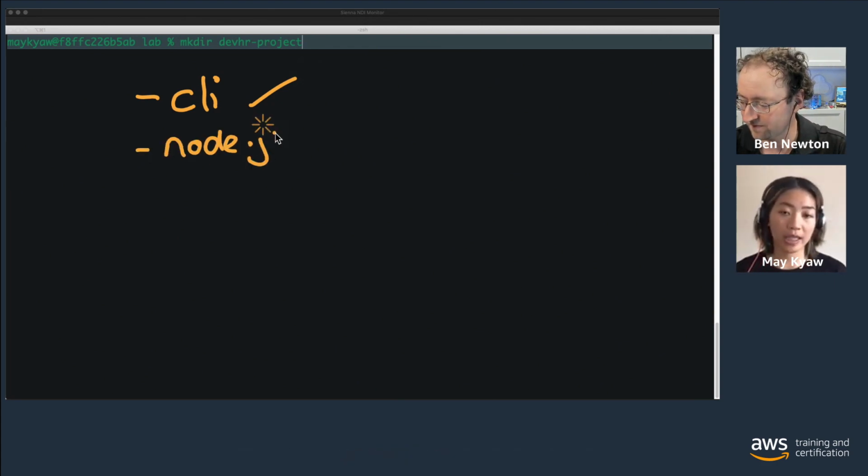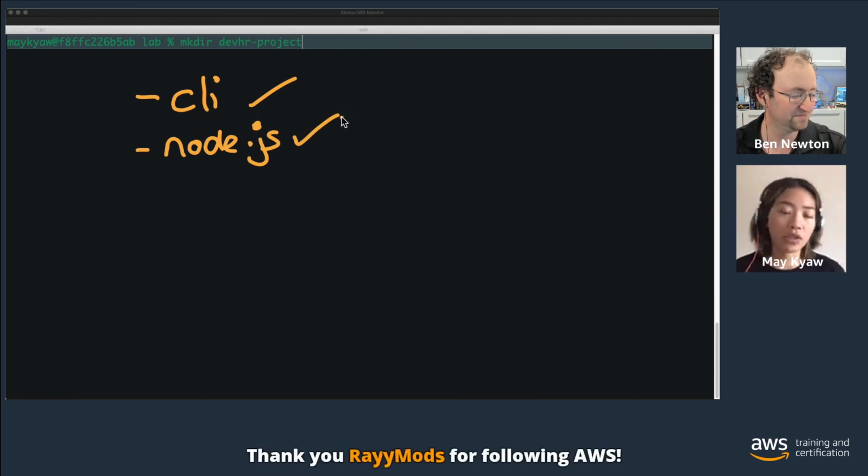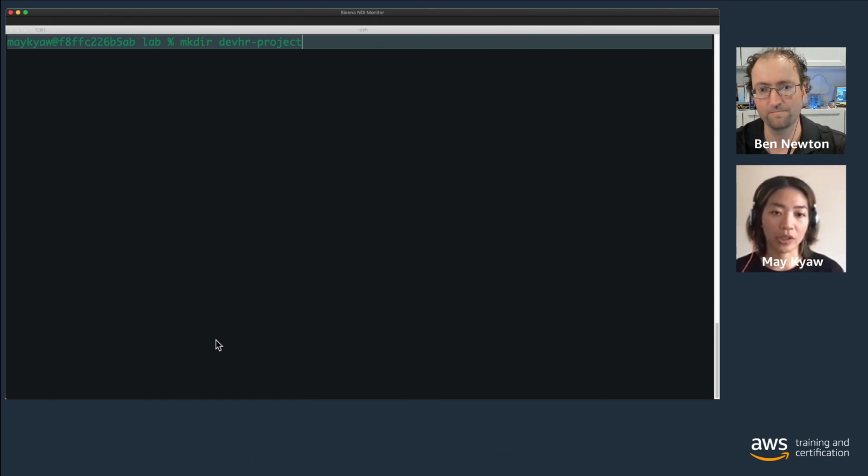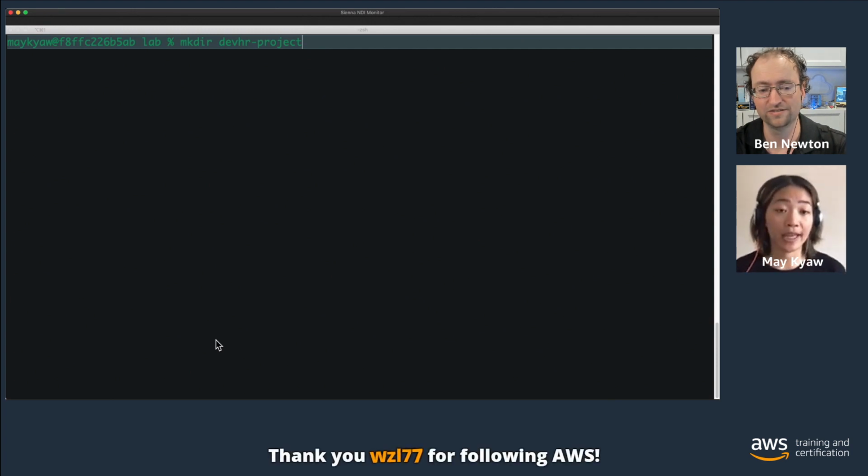For the CDK, you have a choice of using TypeScript, JavaScript, Java, C Sharp, Python, all these programming languages at your disposal, and use the IDE for the language that you're comfortable with. And last but not least, we will need the AWS CDK toolkit, the command line utility to allow you to work with the CDK apps.